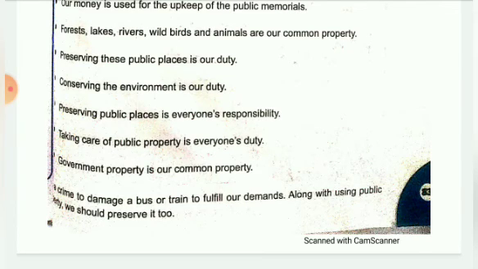You should not throw waste paper wherever you like, outside. Even if the waste paper basket is kept, you throw dirt or sharpenings outside the basket. So this should not be done. This is how we maintain the cleanliness of public property.